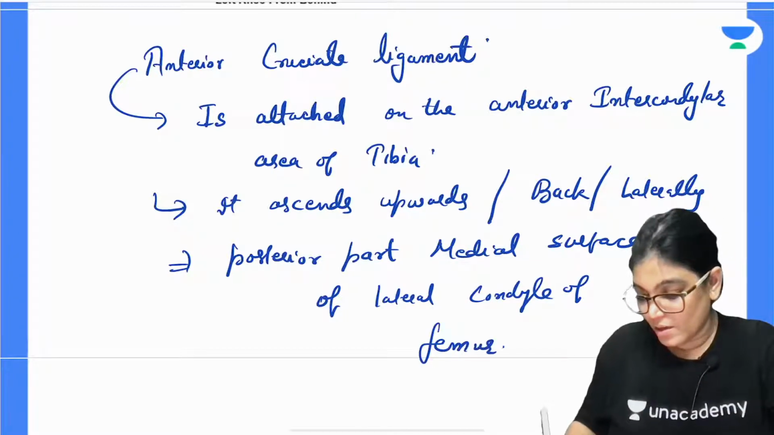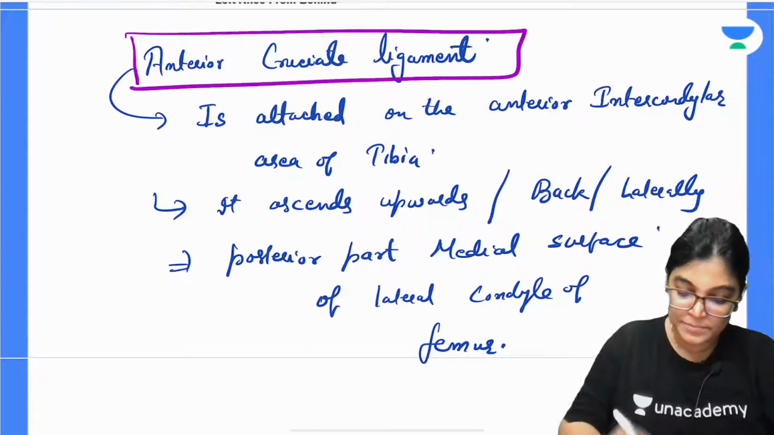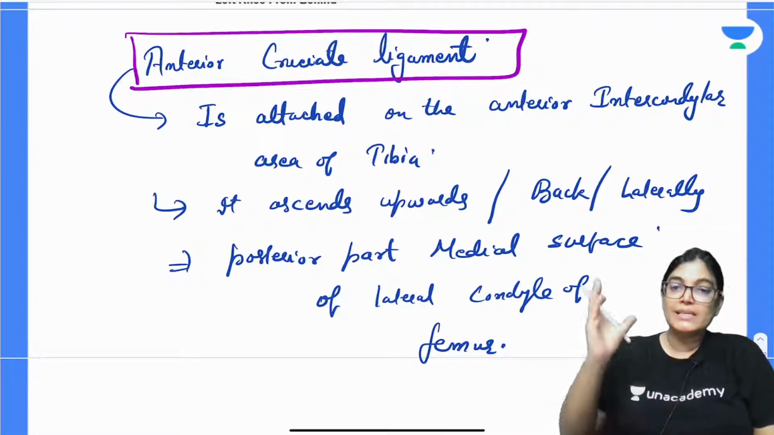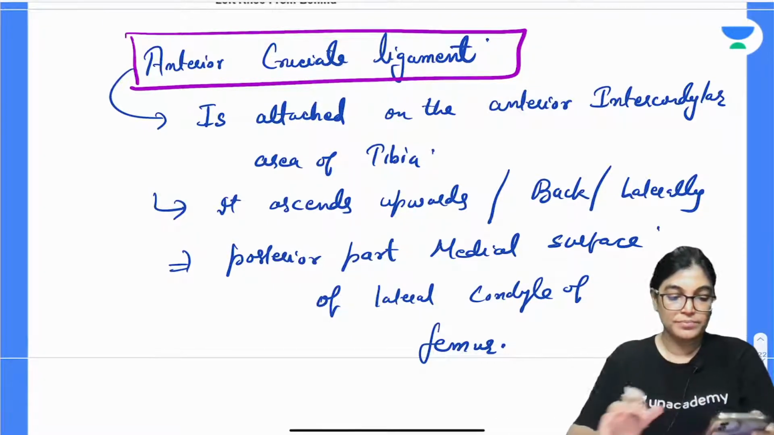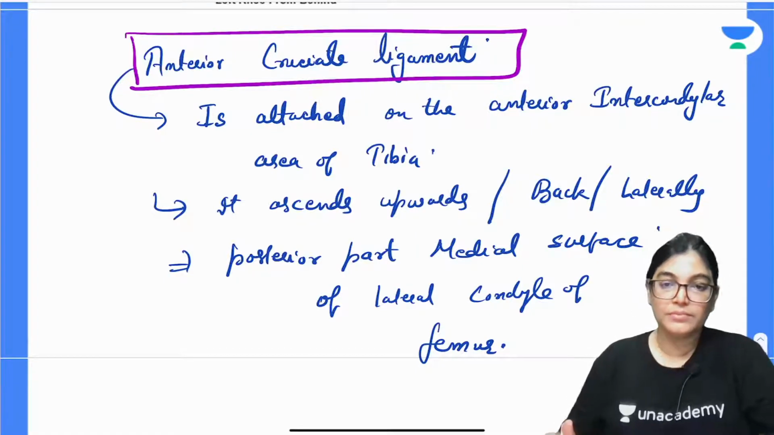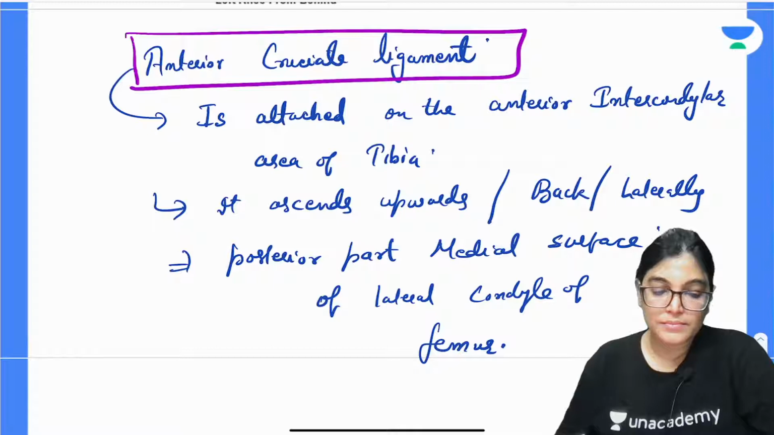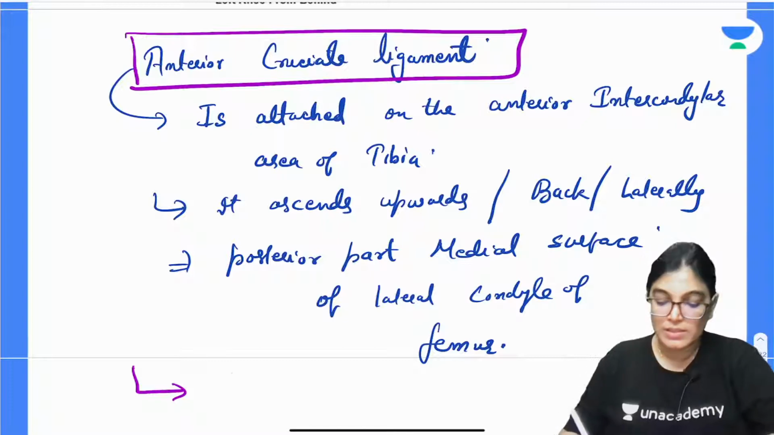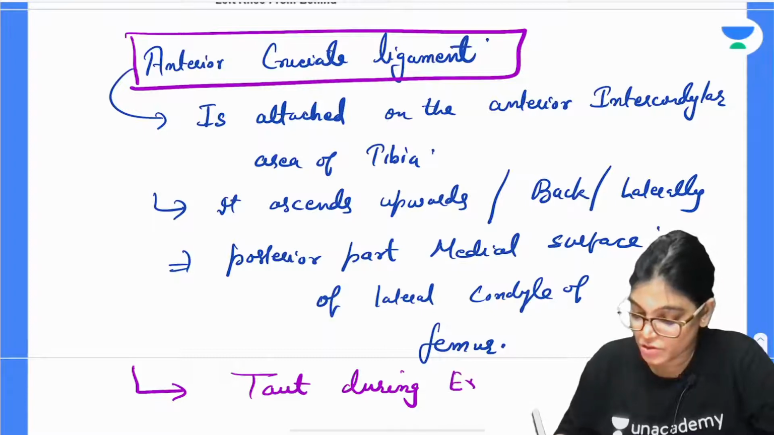So, this is the whole attachment which I have told you. This is the whole attachment of the anterior cruciate ligament: attached to the anterior intercondylar area of tibia, then it ascends upward, backward, laterally and gets attached to the posterior aspect of the medial surface of the lateral condyle. Next is its function. What is the function? The anterior cruciate ligament is taut during extension of the knee.